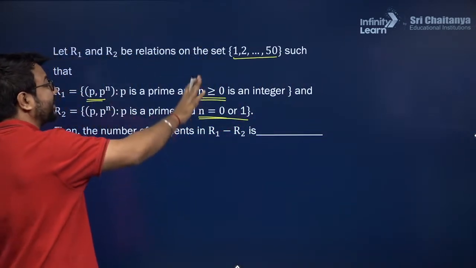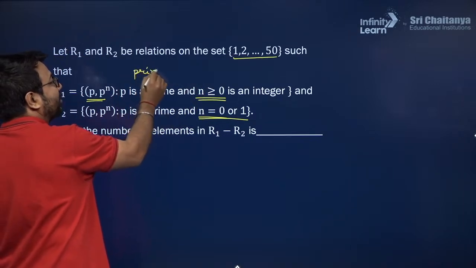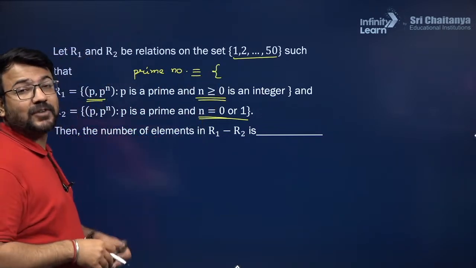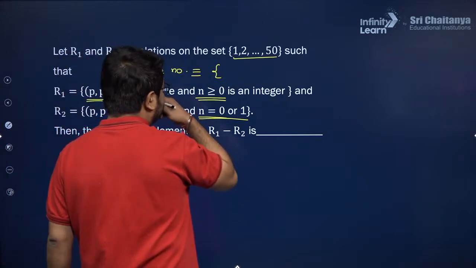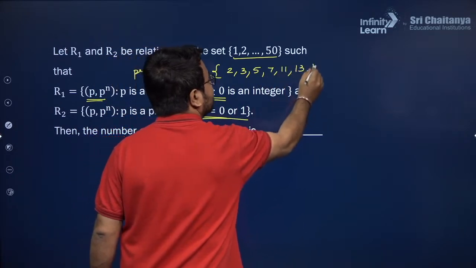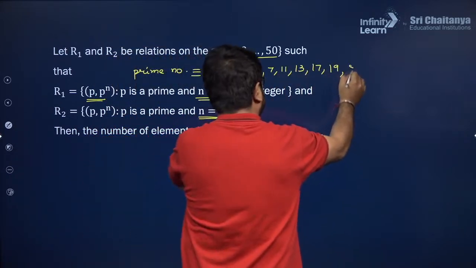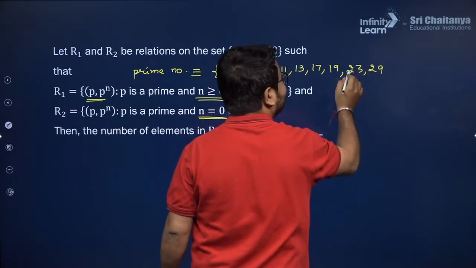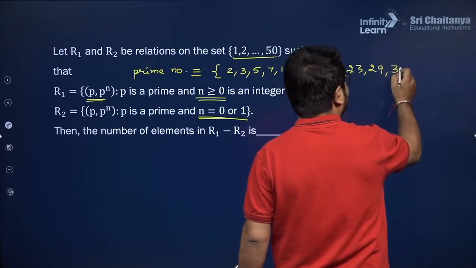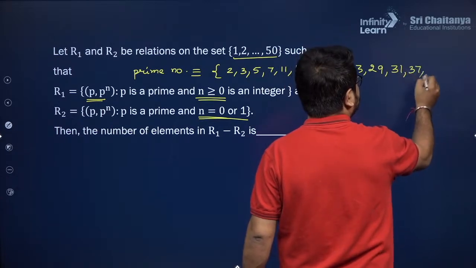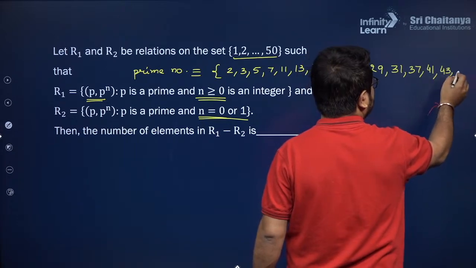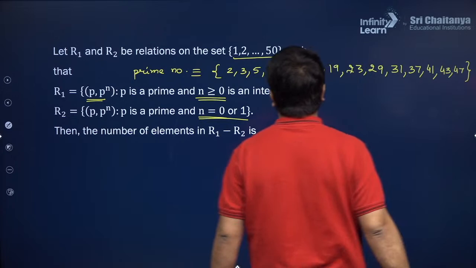So the very first thing, if I want to make a set of the prime numbers from the set 1 to 50, what are all the prime numbers from 1 to 50? The very first is 2, then 3, then 5, then 7, then 11, then 13, then 17, then 19, next is 23, next is 29. Please let me know if I miss any of the prime numbers. The next one is 31, the next one is 37, next is 41, next is 43, and the next one is 47. So these are the list of the prime numbers.